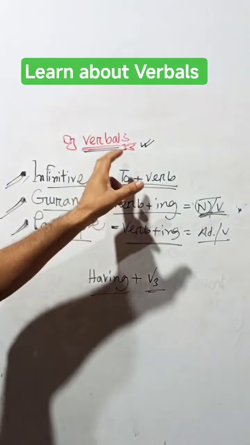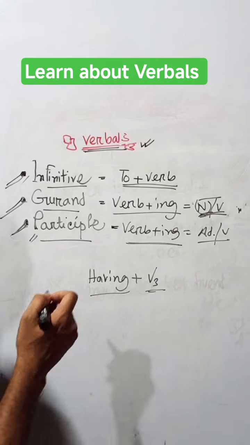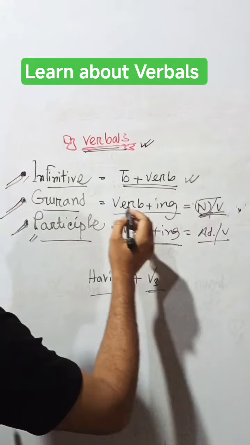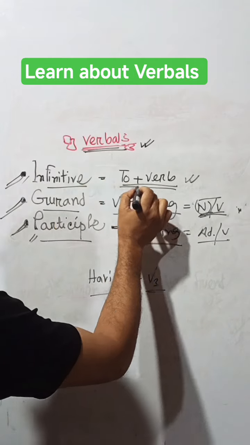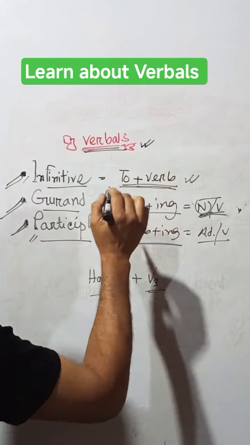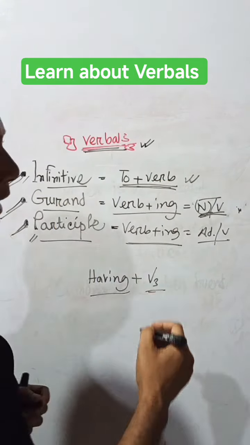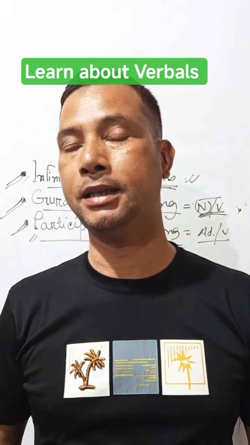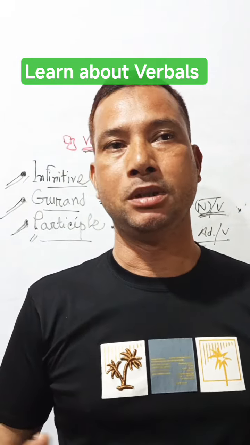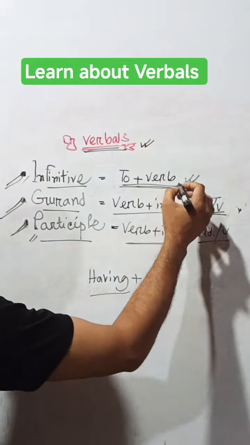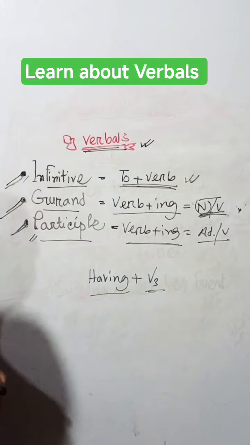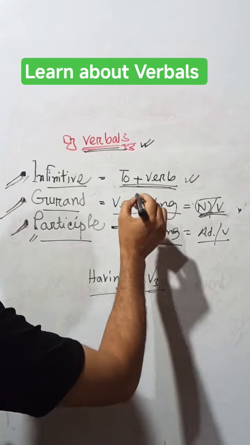When a verb works like an adverb, okay, listen: to plus verb. When a verb takes "to" to express a different meaning, and to plus verb works as an adverb, then we say it is an infinitive. Okay. Infinitive means to plus verb.